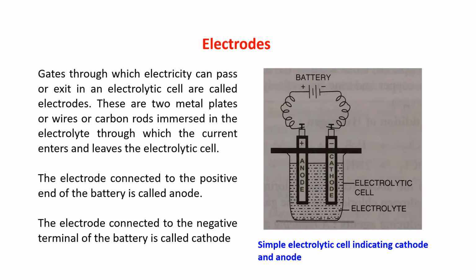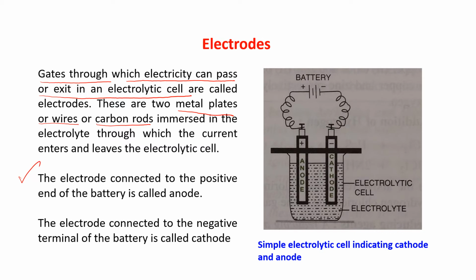What are electrodes? I already explained what electrodes are. These are the gates through which electricity can enter or exit in an electrolytic cell. They are known as electrodes. These are two metal plates or wires or carbon rods. They are immersed in the electrolyte, through which the current enters and leaves the electrolytic cell.